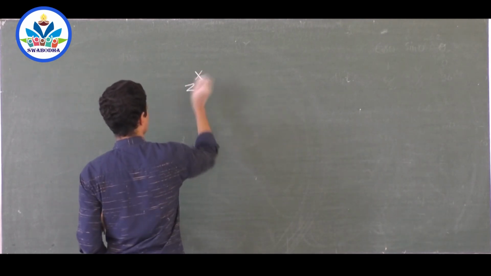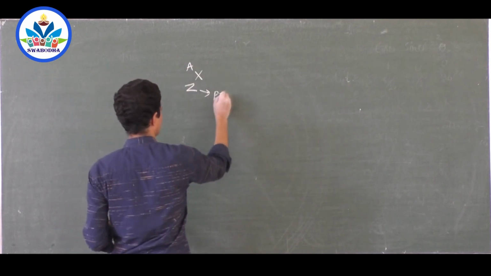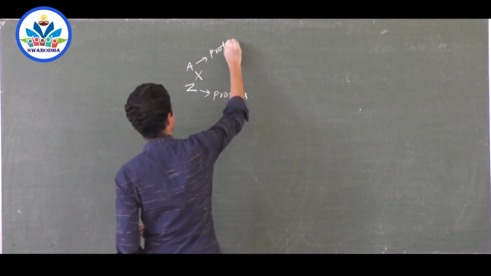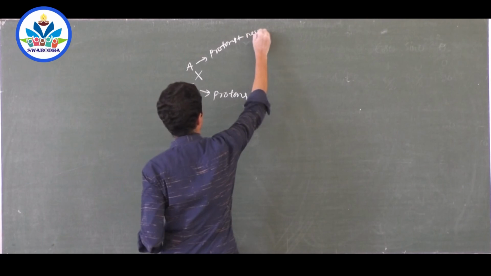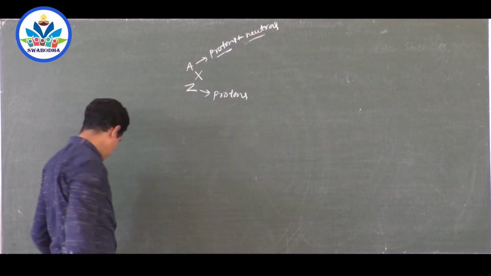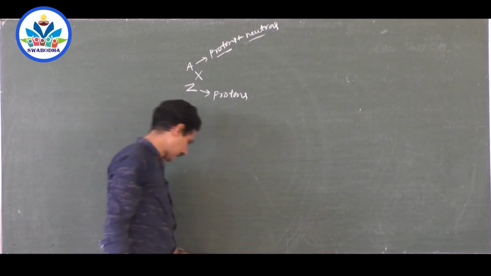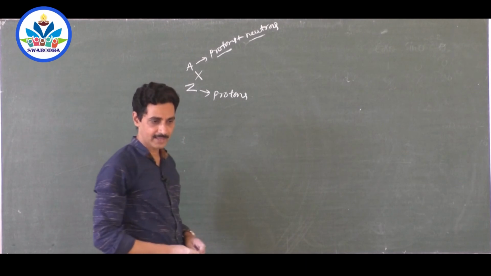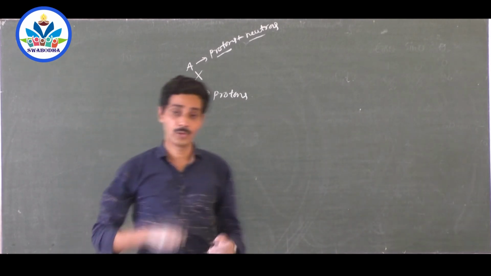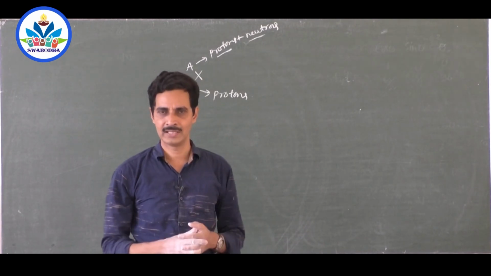Suppose X is an atom, ZXA, right? What is the Z? Number of protons, right? What is A? Protons plus neutrons. We call them nucleons because both are found in the nucleus. So every nucleus is characterized by Z and A. You know it. Z represents the number of protons and A represents the number of protons plus neutrons, nucleons.